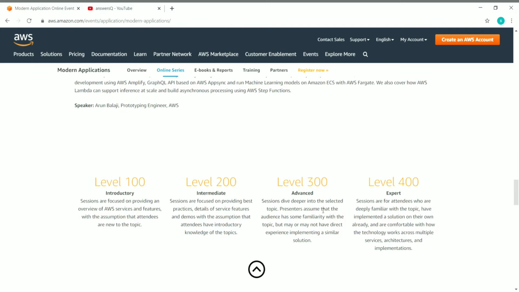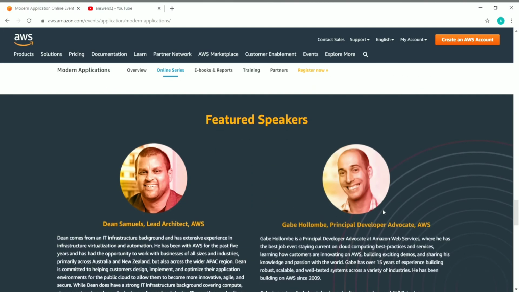But you can still be new to AWS and still take on the expert level sessions. But it might be a bit difficult for you to understand if you take the expert level, if you are at a beginner level actually. So take the levels accordingly and wisely attend all the sessions so that you can actually gain some knowledge about AWS. And if you scroll down, you can see the session speakers.